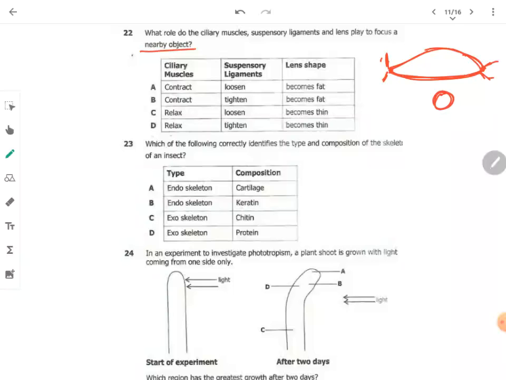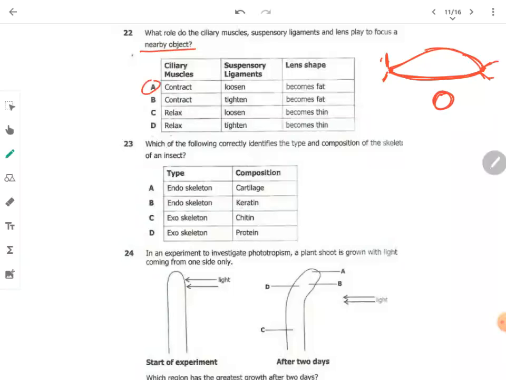The shape of the lens becomes fat because the lens is trying to focus on something small or nearby. So it's going to be fat and not thin. It can only become thin when you are looking at an object which is very far from you. So the answer is A.